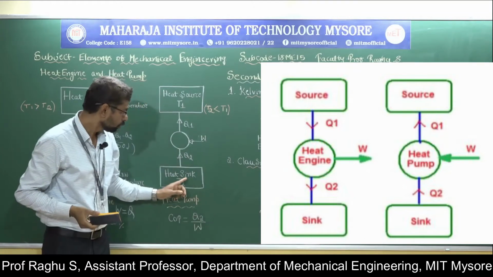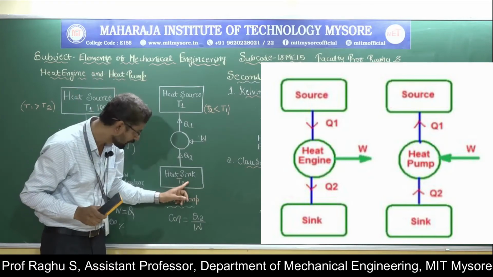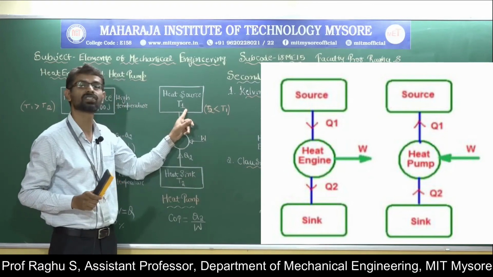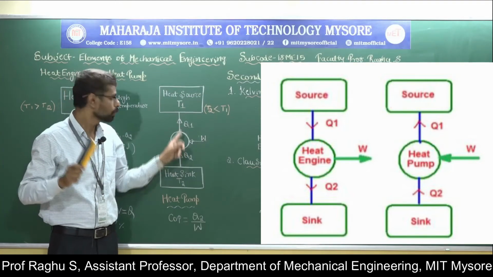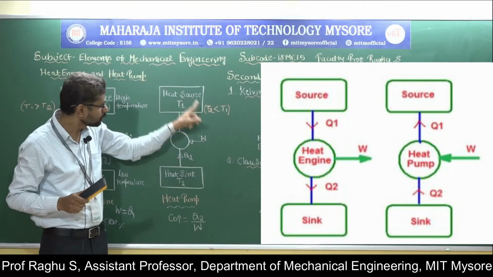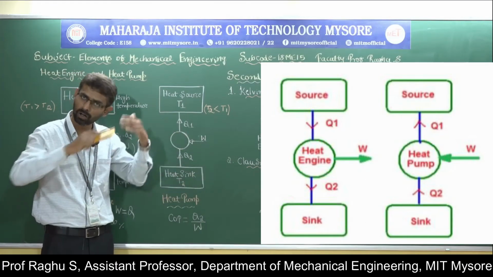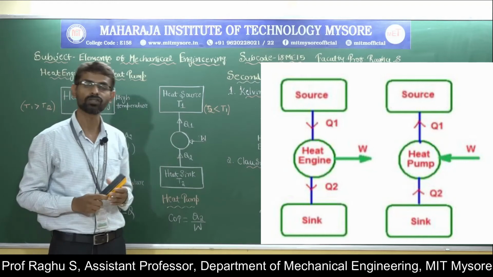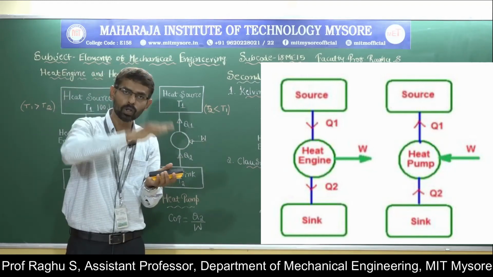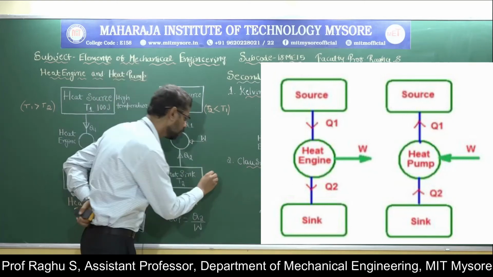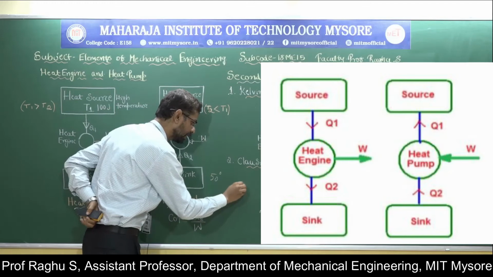Similarly, to supply heat energy from a low temperature system to a high temperature system, we need a device called a heat pump. If heat flows from a high temperature system to a low temperature system, we do not require any intermediate device. Heat always flows naturally from a high temperature system to a low temperature system. For example, here we have a 50 degree centigrade system and a 10 degree centigrade system.